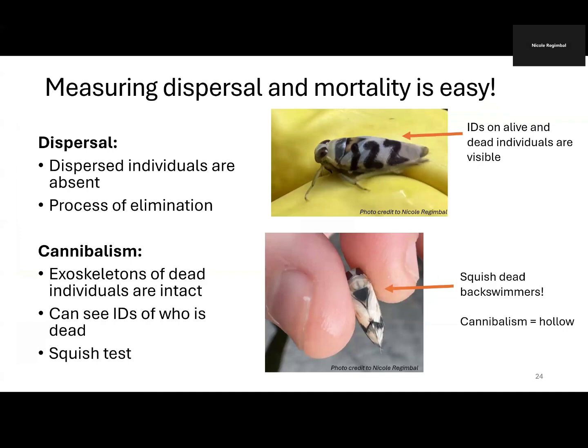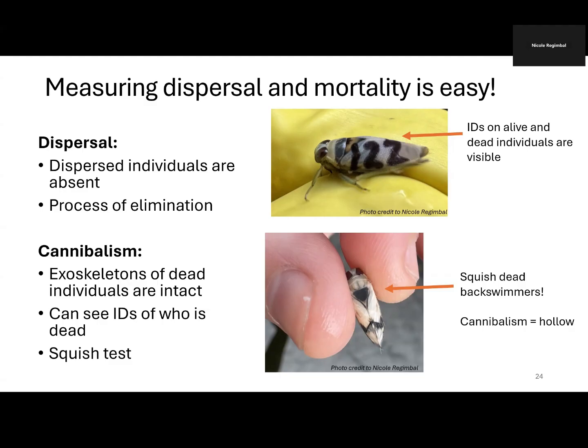And this is a great system because measuring both dispersal and mortality is easy. So each backswimmer is labeled with a unique ID number. So I know all the individuals that are supposed to be present in a mesocosm and can use process of elimination to see which individuals are missing, meaning that they've dispersed.